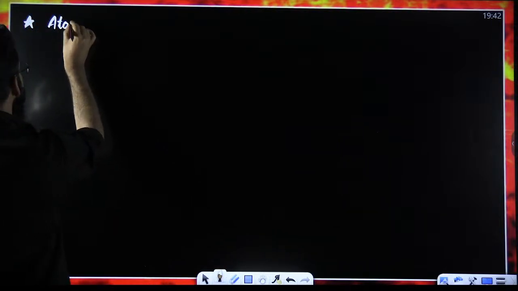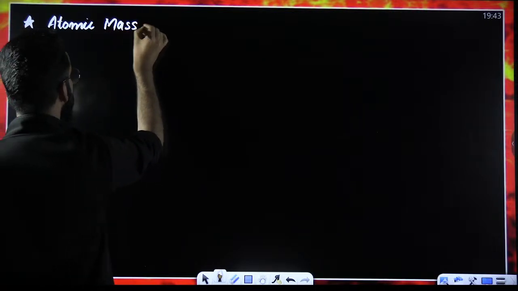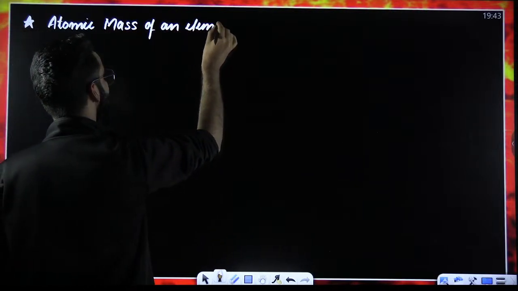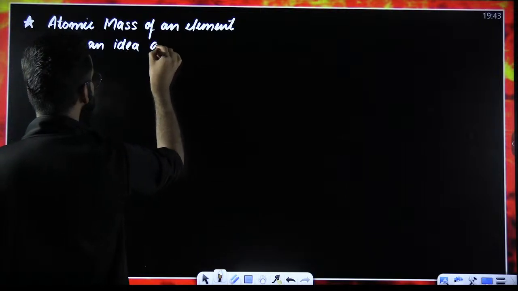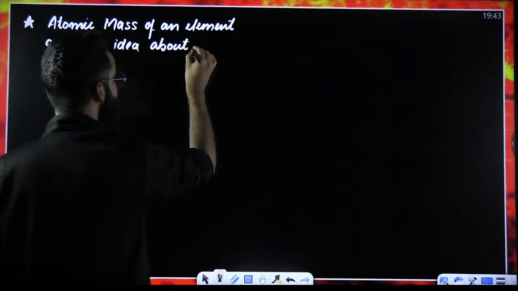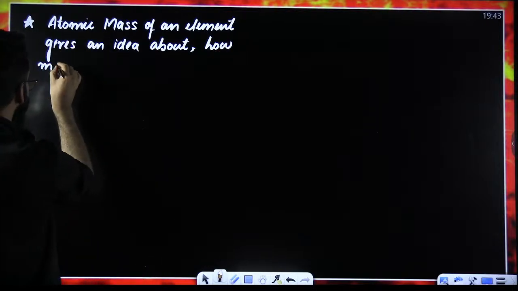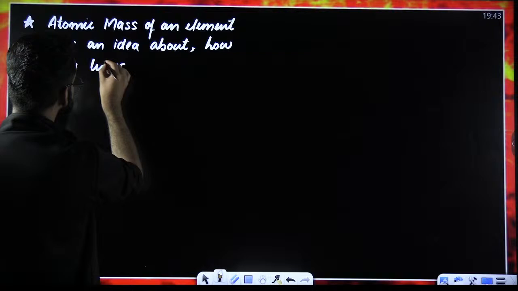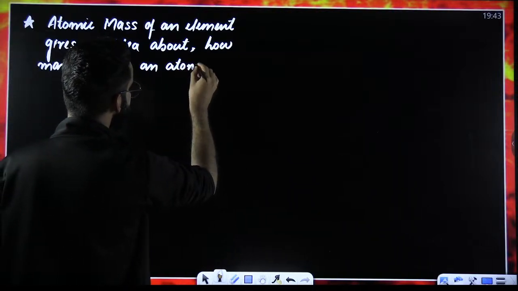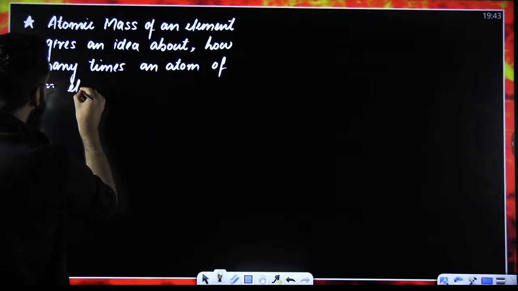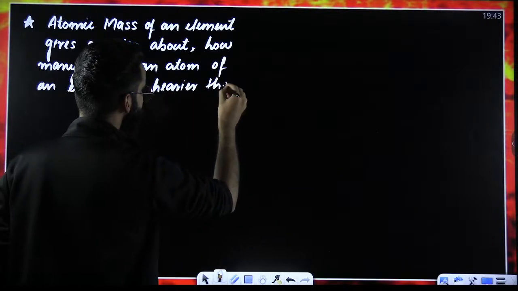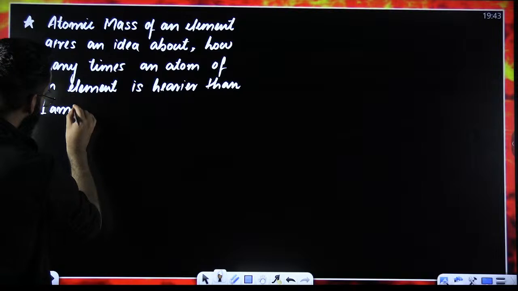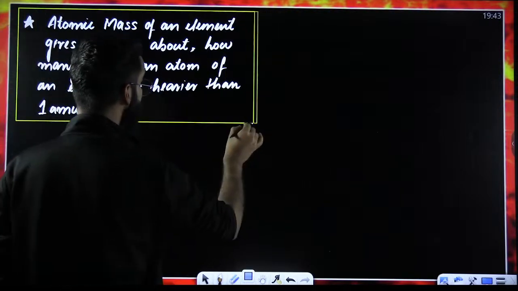I'll say atomic mass of an element gives an idea about how many times an atom of an element is heavier than 1 AMU. I believe this particular statement is absolutely clear to all the students watching me right now.